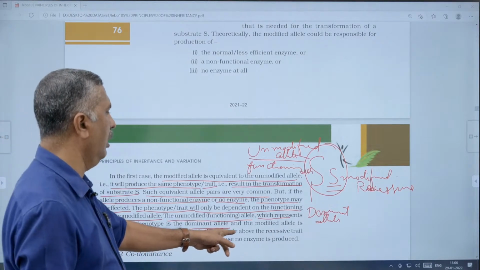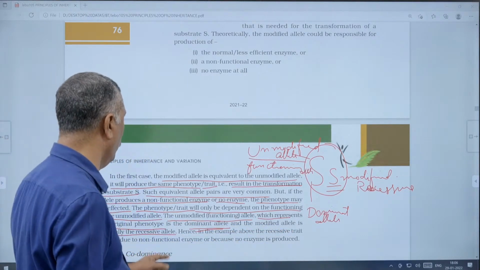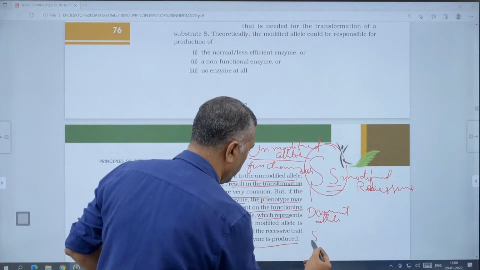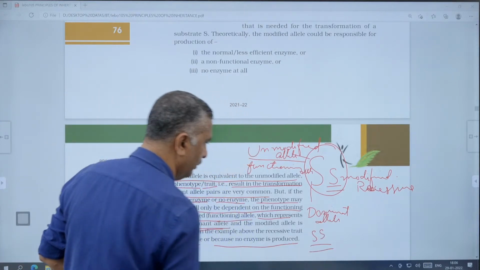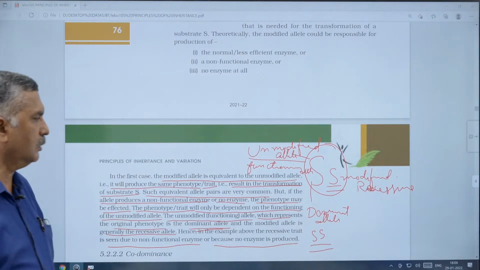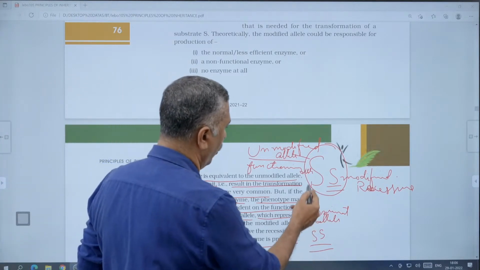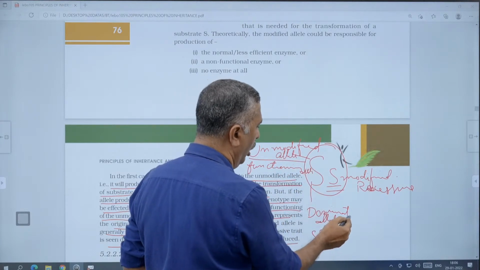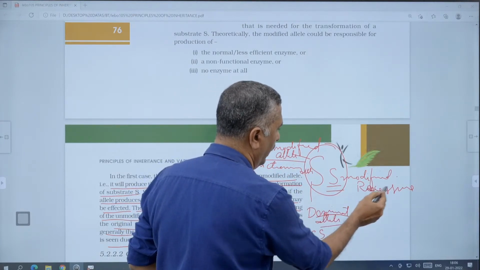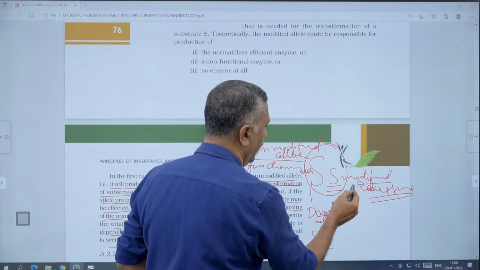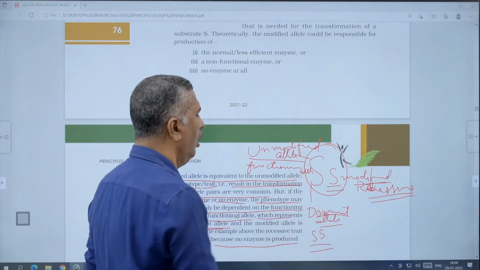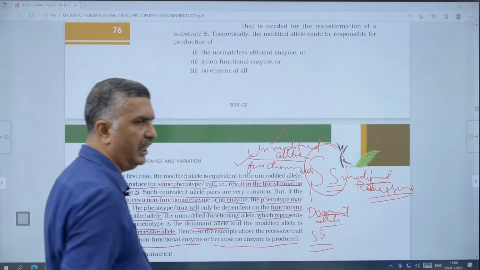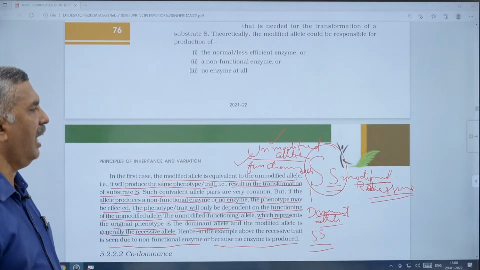In the example, the recessive trait is seen due to a non-functional enzyme or because no enzyme is produced. Recessive trait means small s, the recessive allele. But here, in the case of capital S and small s, the unmodified allele represents the phenotype and is called the dominant allele, and the other one is called the recessive allele. The phenotype is governed by the dominant allele, also called the unmodified or functioning allele.